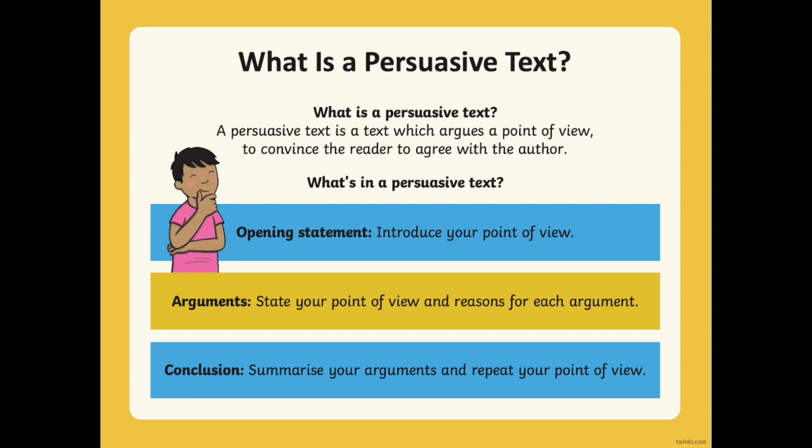Let's start by learning what is a persuasive text. A persuasive text is a text which argues a point of view to convince the reader to agree with the author. What is in a persuasive text? An opening statement to introduce your point of view, what you think about the topic. Arguments: state your point of view and reasons for each argument. And a conclusion: summarize your arguments and repeat your point of view.